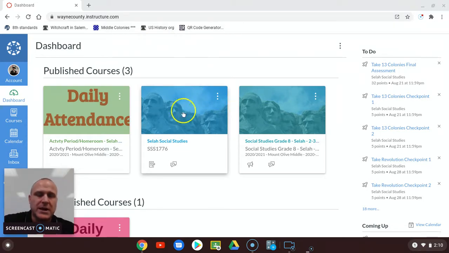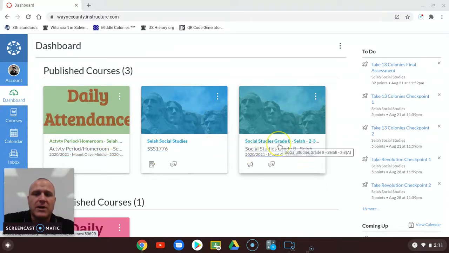You go to NC Ed Cloud and get in there, and you are going to have more classes. This is just my homeroom and my class and one of the classes that I'm working on. If you're in my homeroom, you click on daily attendance and do your daily attendance, just like all the other homerooms. Every single day, make sure you click on each one of your classes to see what type of work you have to get done.